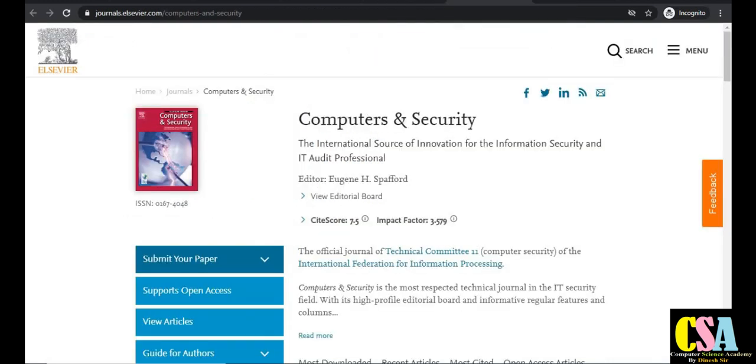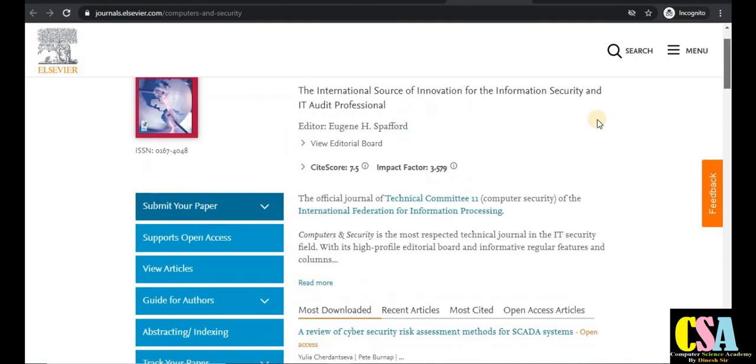The next journal is Computers and Security. As its name indicates, it is dedicated to the security research area. This journal is published by Elsevier. The impact factor of this journal is 3.5 and the CiteScore is 7.5.